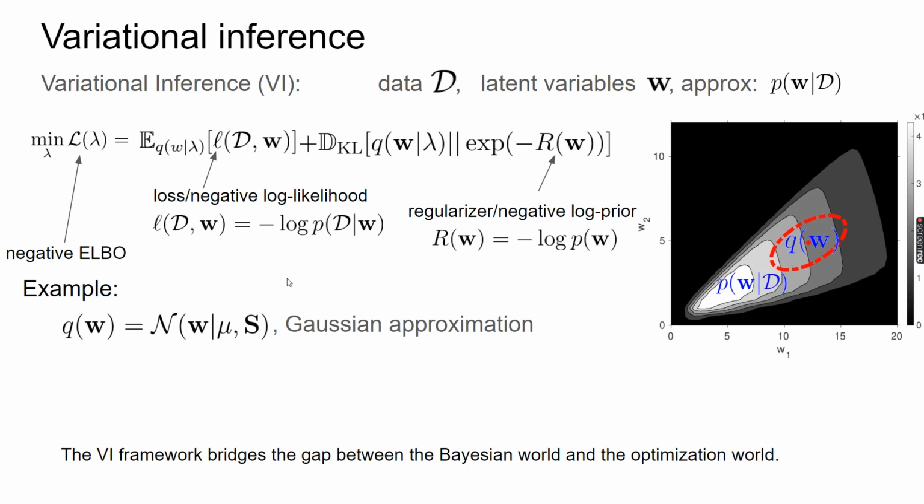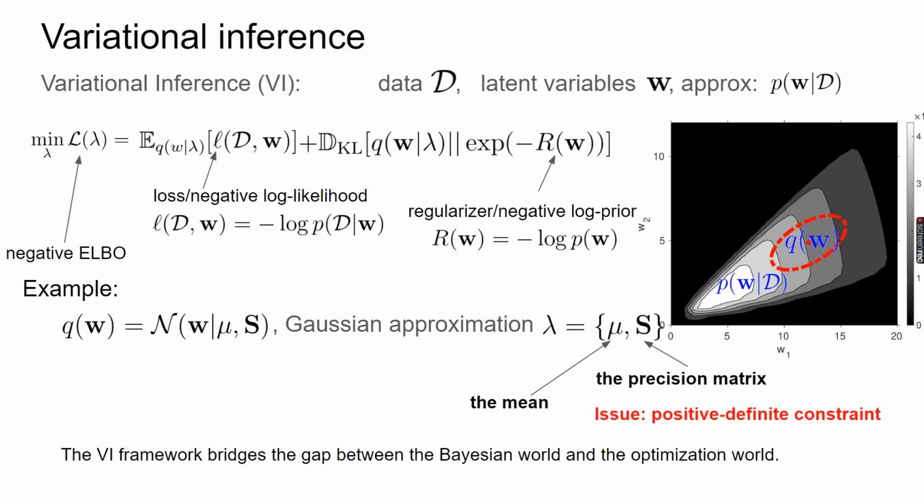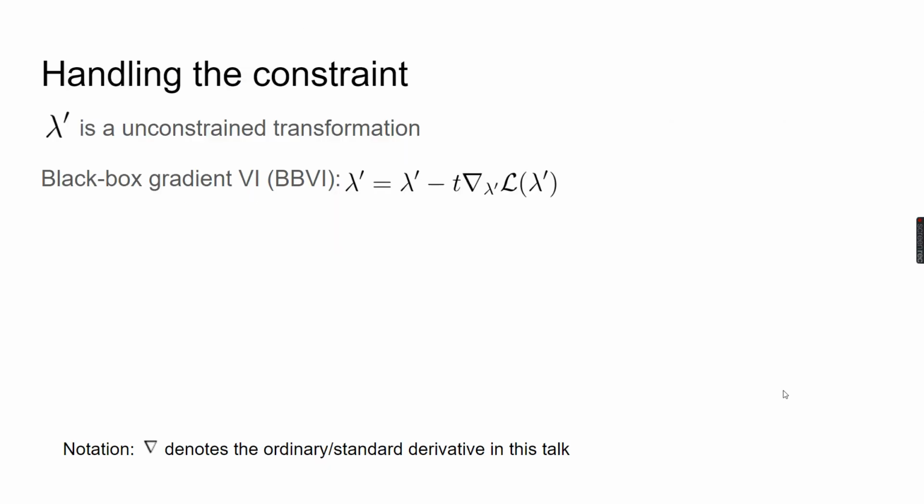In this case, we would like to minimize over the parameter lambda, and it has two terms. The first term is the mean of a Gaussian, and the second term is the precision matrix of a Gaussian. The precision matrix is the inverse of the covariance matrix, and we know that the precision matrix must be positive definite. How can we handle this kind of constraint?